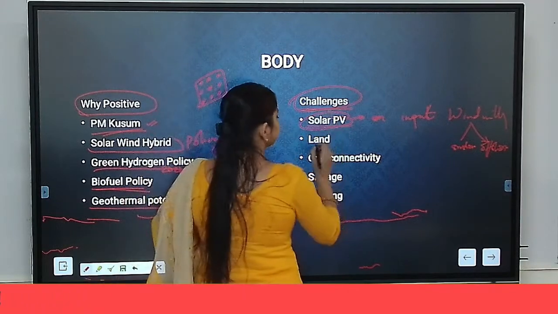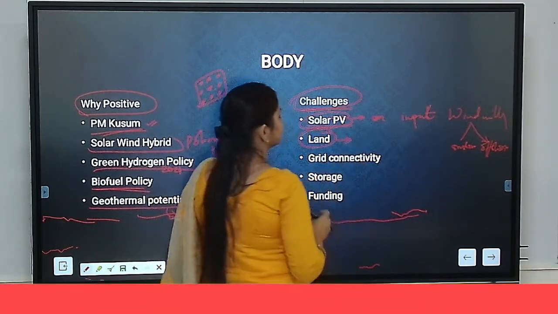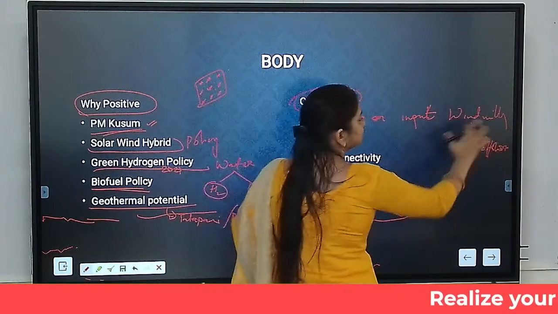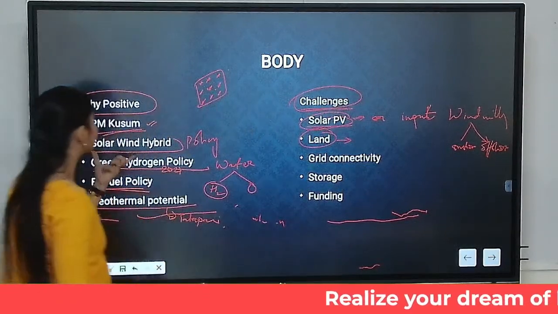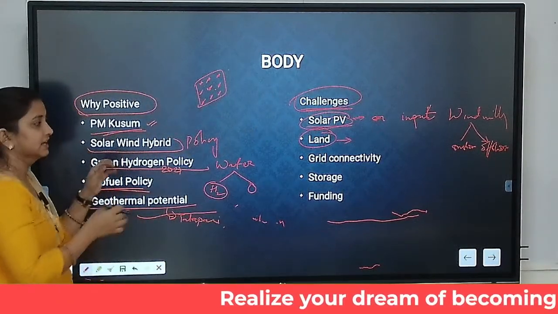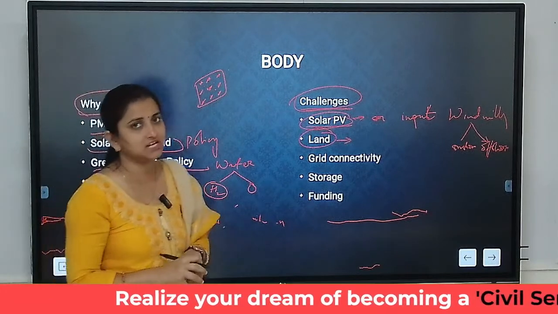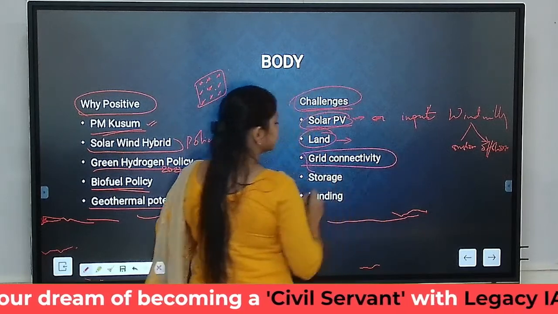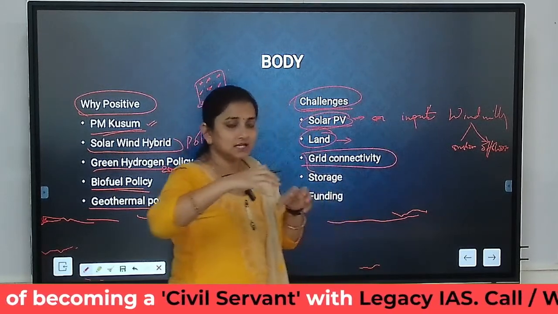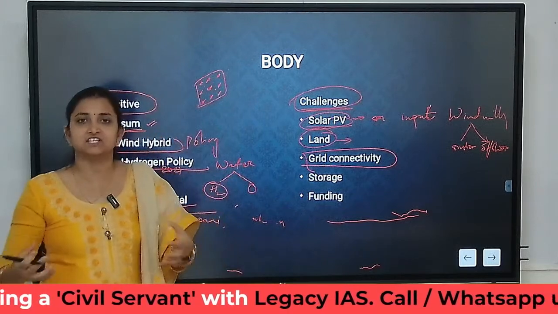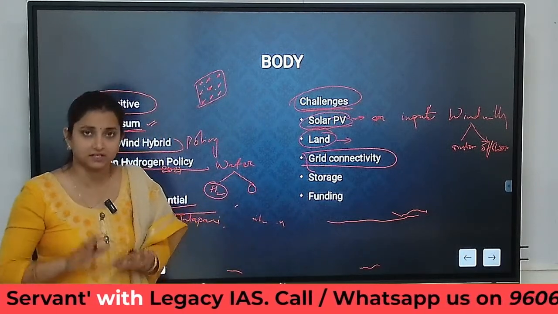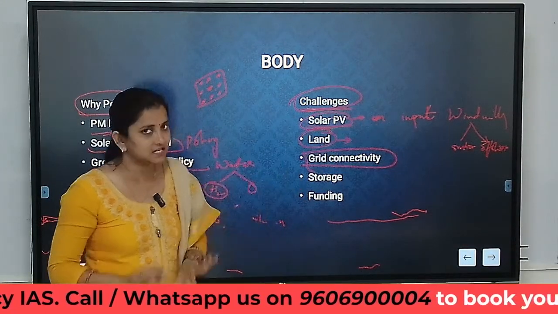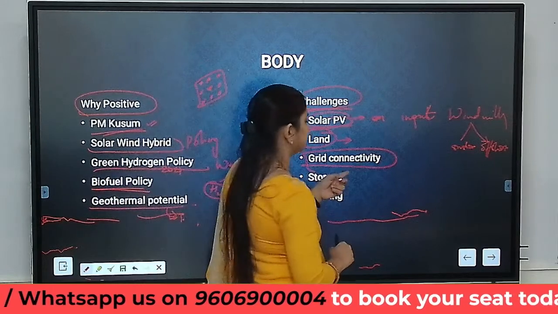Another challenge is related to land. Land availability for installation of solar photovoltaics or windmills is also a problem. That is why the government came up with the solar wind hybrid policy, so that the same piece of land can be used for solar energy as well as wind energy. Another challenge that can be mentioned here is grid connectivity. All the solar energy and wind energy that we are generating must be put up on the grid. And that grid connectivity with respect to either solar energy or wind energy is very poor as of now. So this is another big challenge.